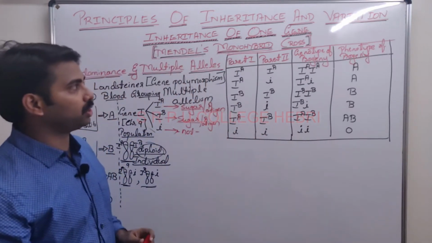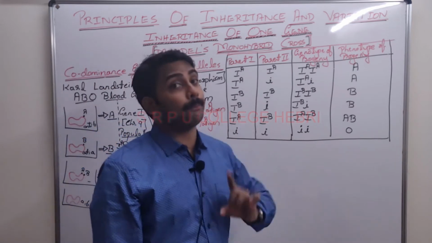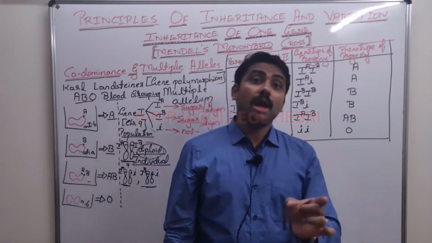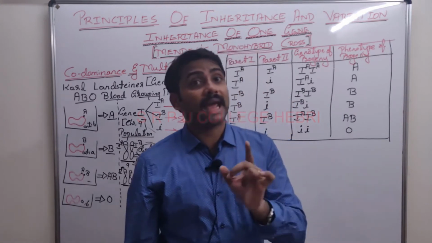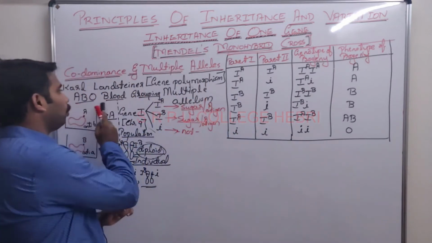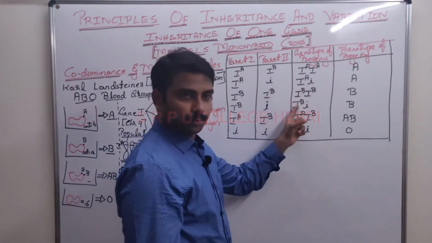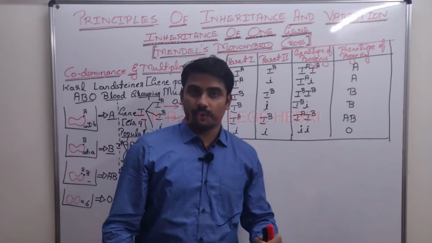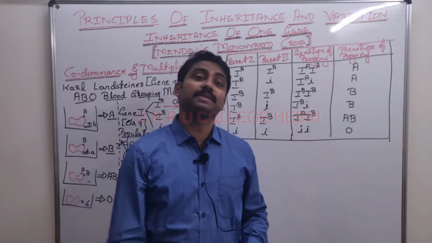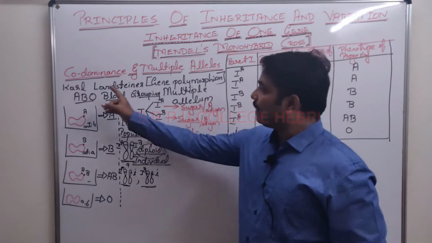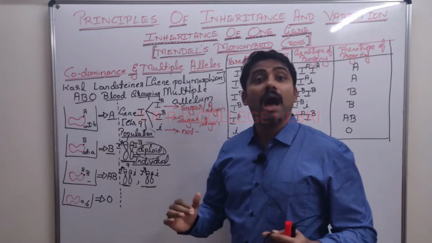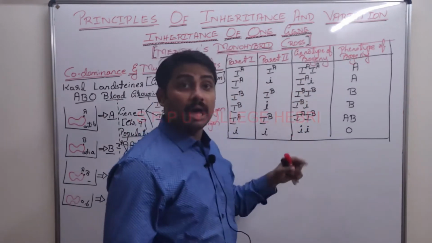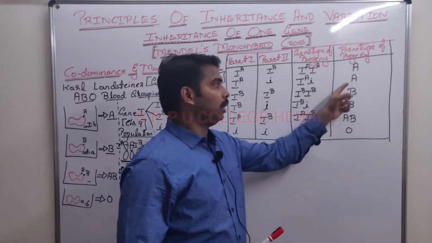And one more 1 mark question. How many genotypes are possible in ABO blood grouping system? Listen to the question carefully. How many different genotypes are possible in ABO blood grouping system? 2 plus 2, 4, 5, 6. What is your answer? 6 different genotypes. Another question. 6 different genotypes are possible in the ABO blood grouping system. Then how many phenotypes are there? Genotypes may be 6, but when asked about phenotype, your answer is what?